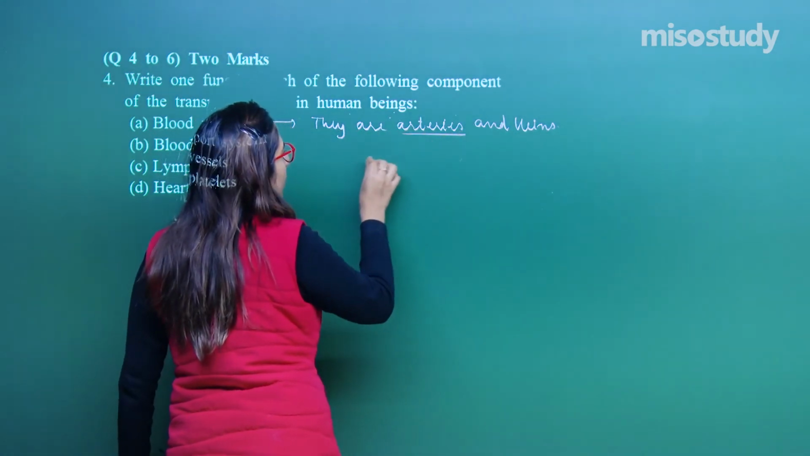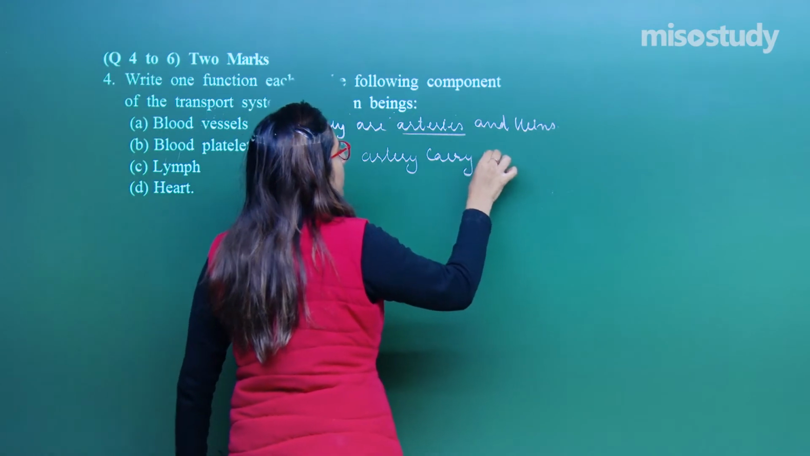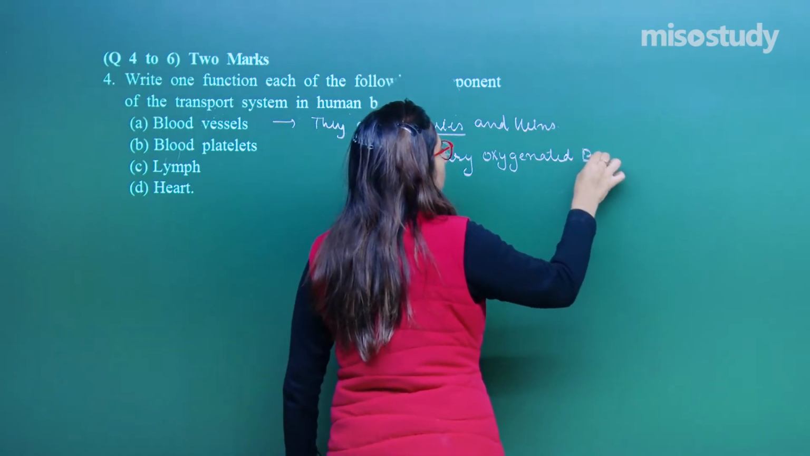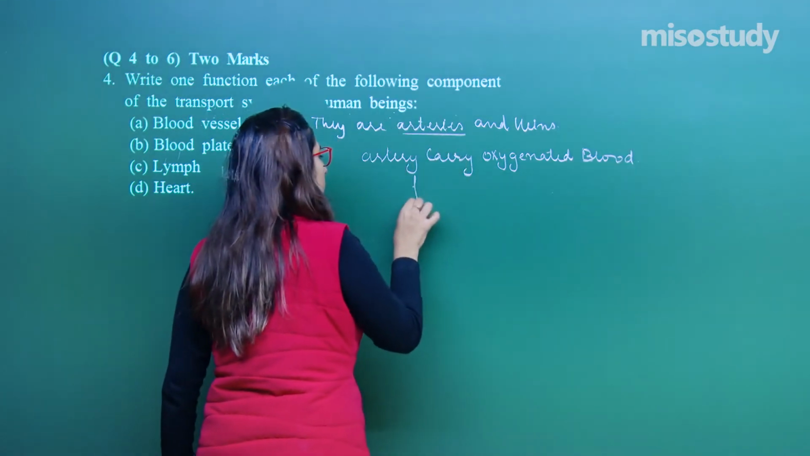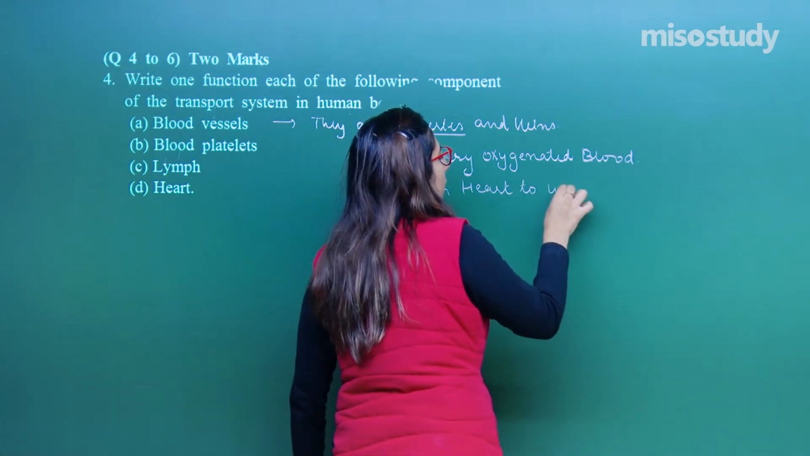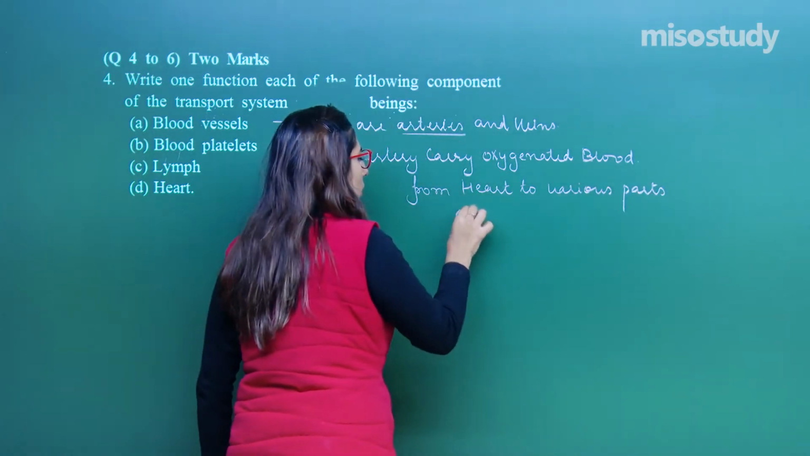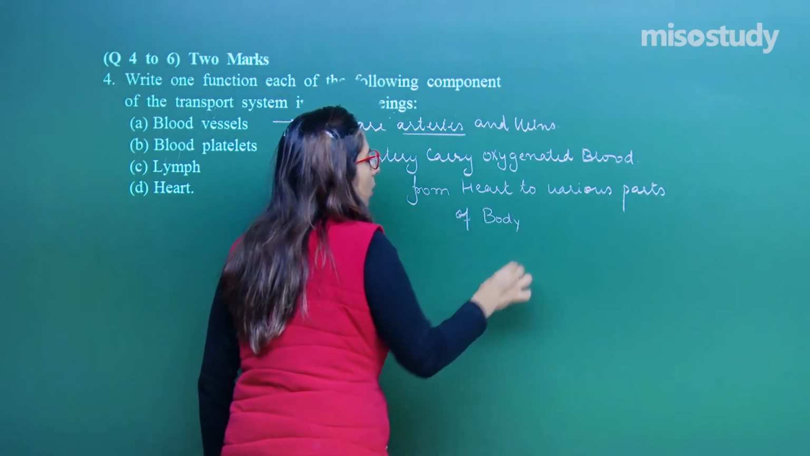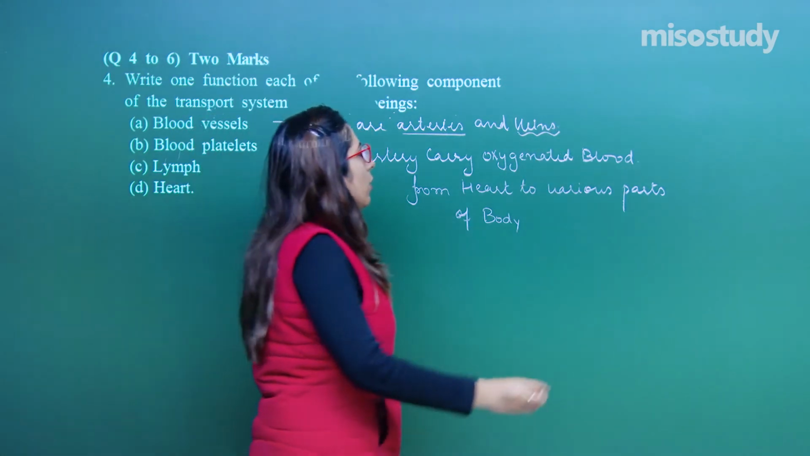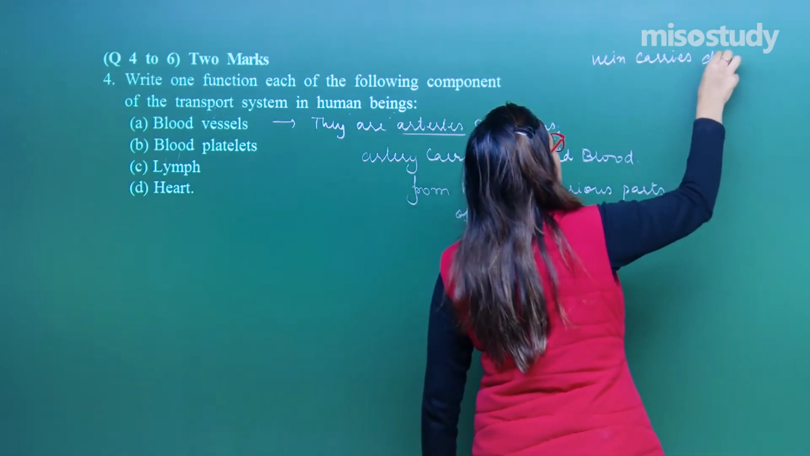What is the function of arteries? Listen very carefully: arteries carry oxygenated blood from the heart to various parts of the body. Now, another word which is written here is vein. What is a vein? Veins carry deoxygenated blood.